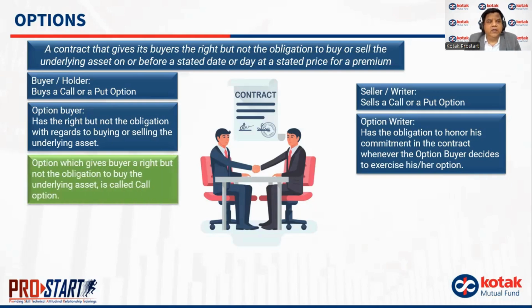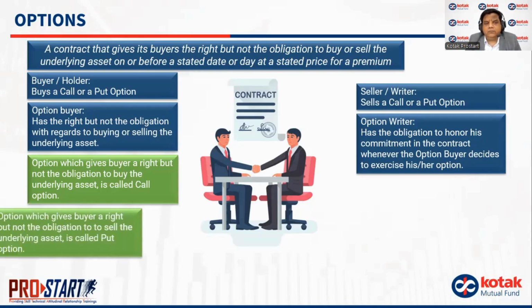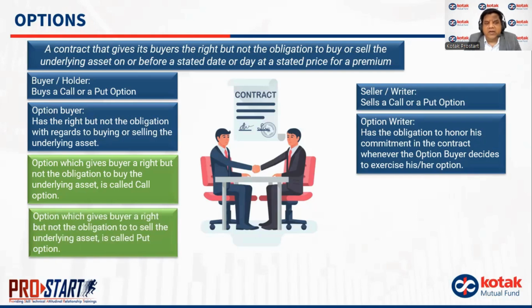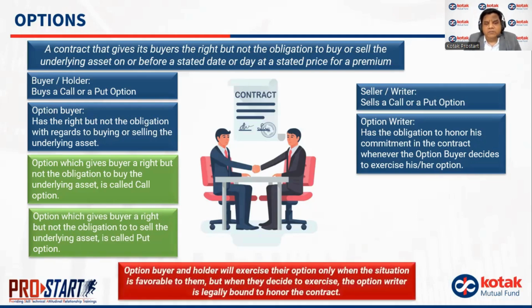Okay? So, the option which gives the buyer the right but not the obligation to buy the underlying asset, that is known as the call option. And if it is giving the buyer the right to sell the underlying, then that is known as a put option. The option buyer or holder will exercise their option only in situations which are favorable to them, but when they decide to exercise it, the option writer or the seller is legally bound to honor the contract.